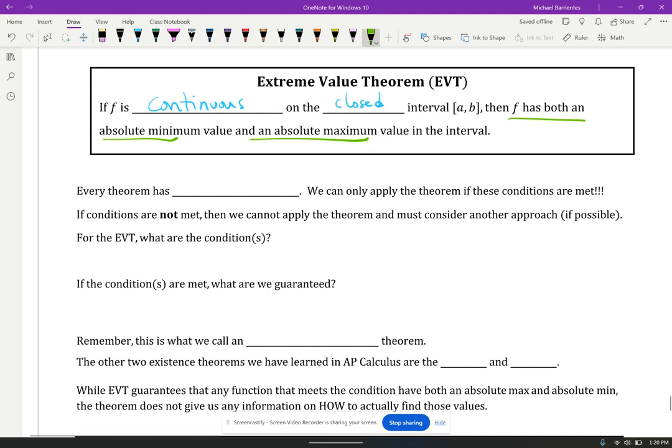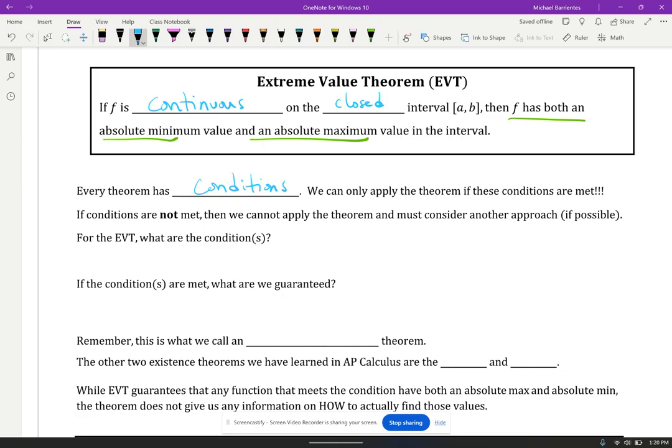So remember, every theorem has conditions. Let me do that in blue because our conditions I wrote in blue here. And we should remember that if the conditions are not met, then the theorem can't be applied. Now, that doesn't mean that there is no absolute minimum or absolute maximum if the conditions are not met. It's just that we're not guaranteed it, right?